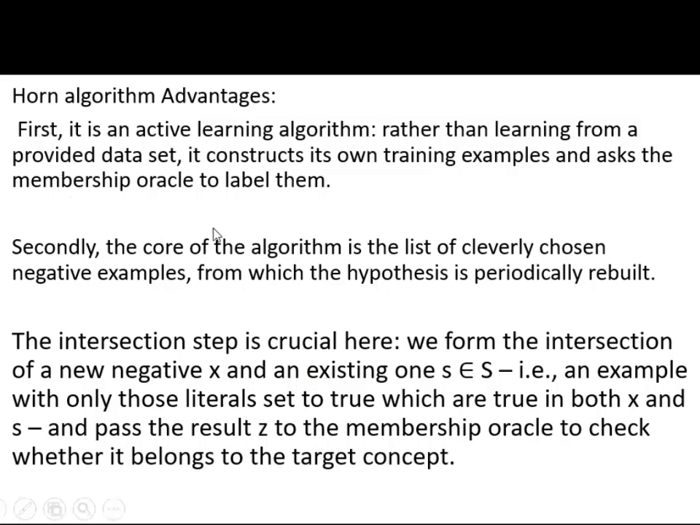Secondly, the core of the algorithm is the list of cleverly chosen negative examples from which the hypothesis is periodically rebuilt. The intersection step is very crucial. We form the intersection of a new negative X and an existing one S. That is an example with only those literals set to true which are true in both X and S, and pass the result to the membership oracle to check whether it belongs to the target concept or not. This is the advantage of the Horn algorithm, my dear friends.